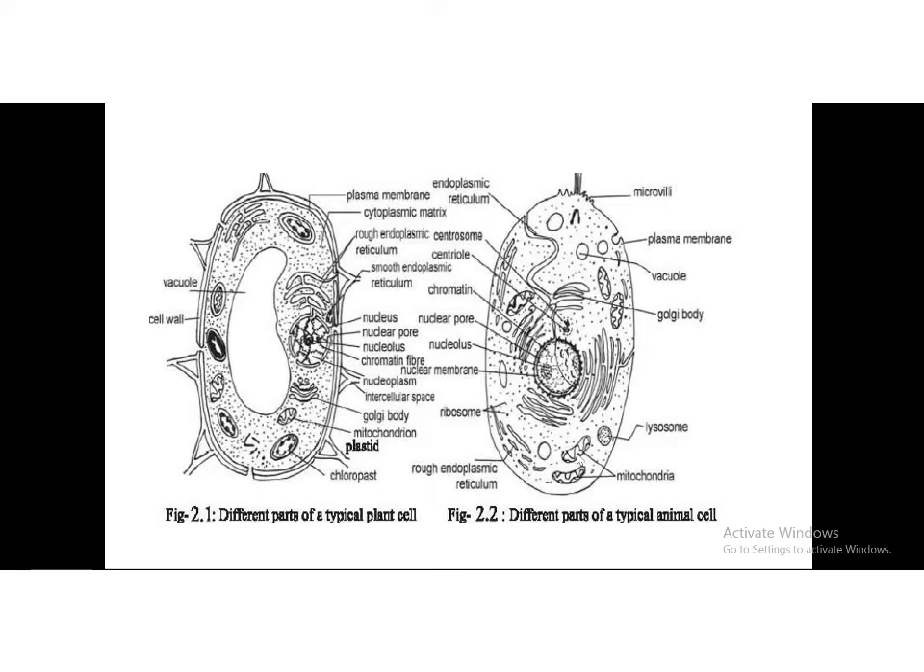So all cells are composed of so many different smaller parts that remain inside the cell. We call these parts cellular organelles. So these are the cellular organelles. In this lesson, we are going to study the structure and the functions of these cellular organelles, okay?